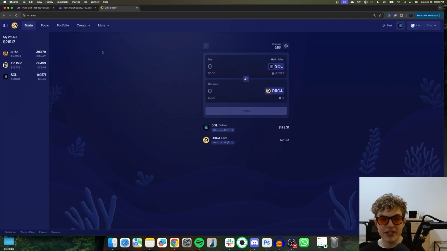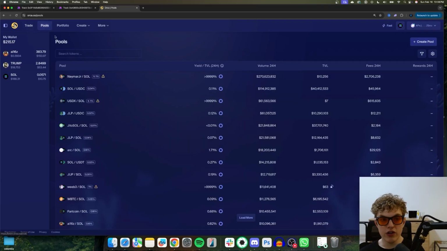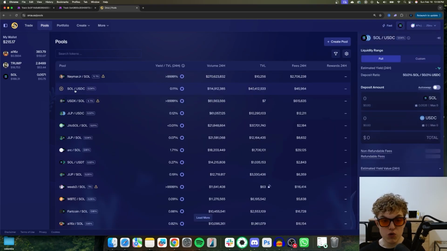If you go to a decentralized exchange such as Orca here, and you go to pools, and then you go to a pool that you're interested in getting into, you can't see much information. You can't really run any simulations. Yeah, you can see estimated yield per 24 hours, but that's only based on the past 24 hours of data. You can't see your estimated monthly yield, your projected APR, etc.